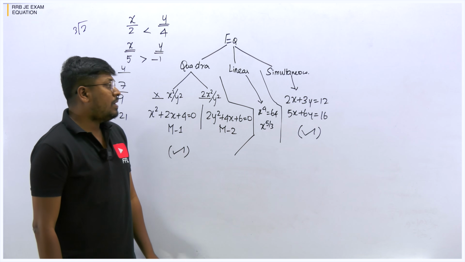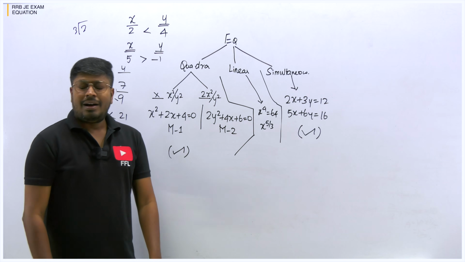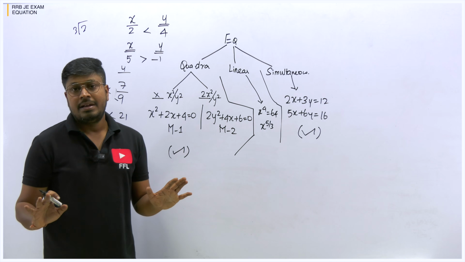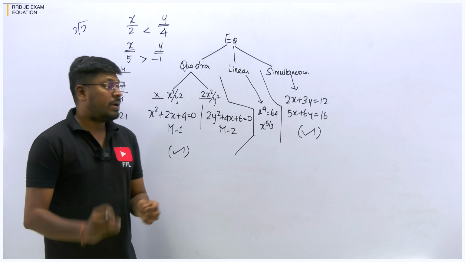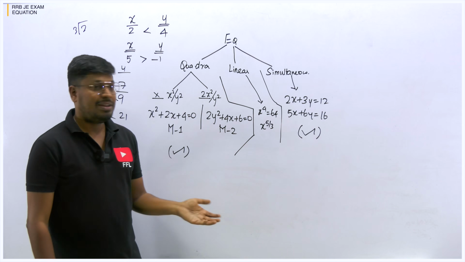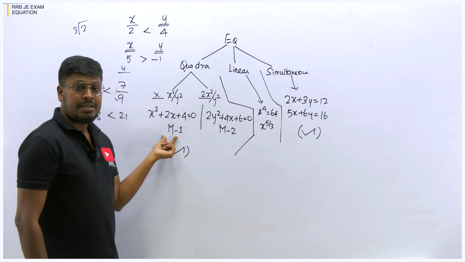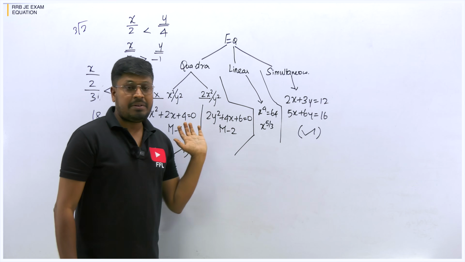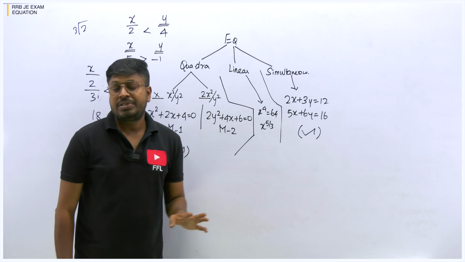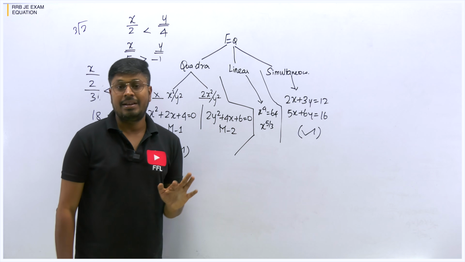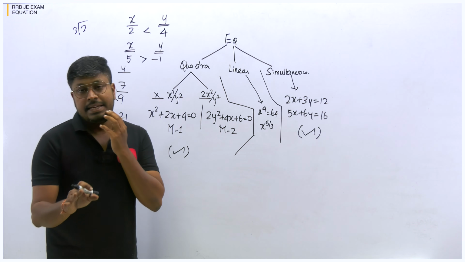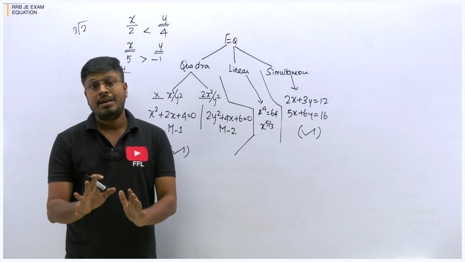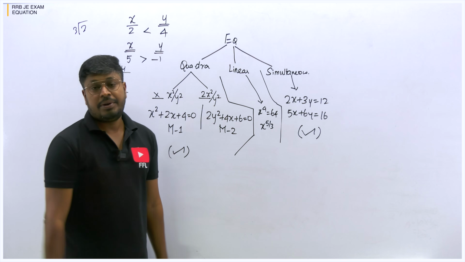So if you haven't learned this equation topic till now, I feel 4 to 5 hours is enough to learn the complete topic, because if you solve 5 or 10 questions from each model, since we have only a limited number of models. So 10 questions, 10 questions, 10 questions, and you can solve another 10 questions based on surds and indices concepts. So definitely 50 questions is enough. You can fully learn the equation topic within 4 to 5 hours, right? The topic is that easy, and in every railway exam you can see one question. So learn this topic, and you will definitely feel it is easy if you watch the equation videos, right?